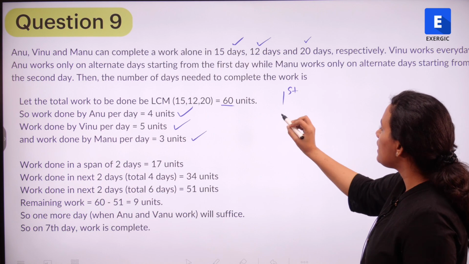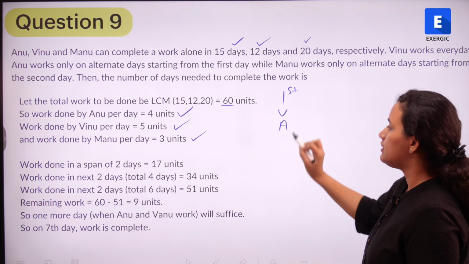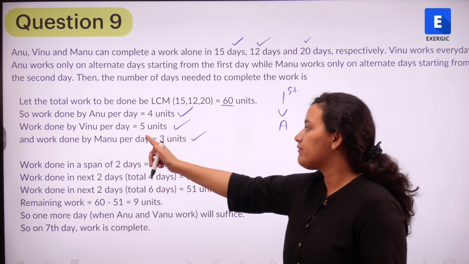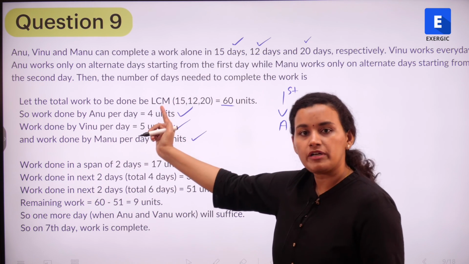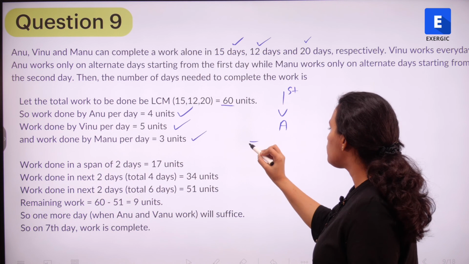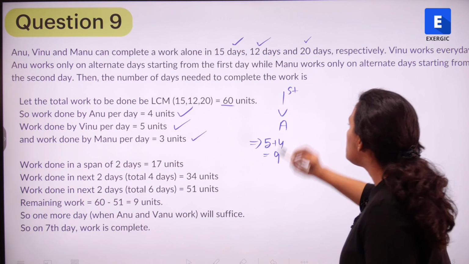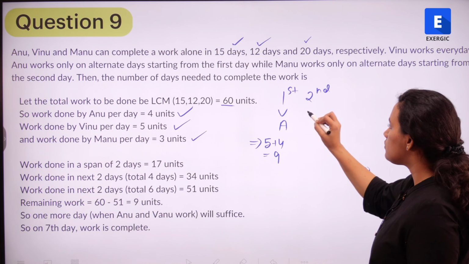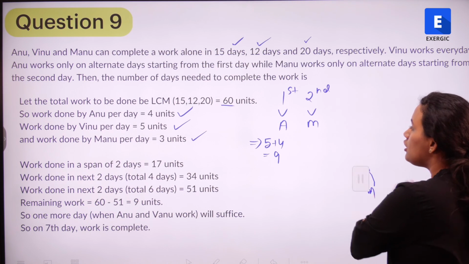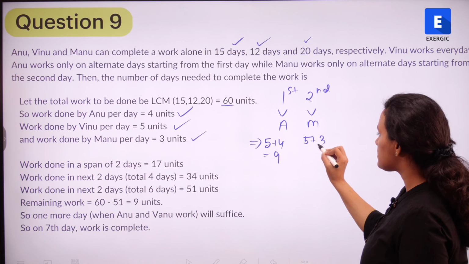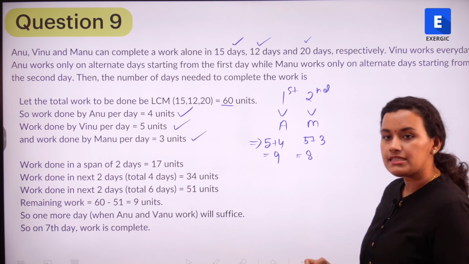So now if I go back to the pattern that we just saw, I know that on the first day, Vinu and Anu are working, right? That means how many units of work will be done? Vinu's per day work is 5 units and Anu's per day work is 4 units. So the total amount of work done is going to be this 5 plus 4 is equal to 9 units. Second day, I know that Vinu is working and Manu is working, right? So Vinu's 1 day's work is 5 and Manu's 1 day work is 3. So total number of work done is 8 units.